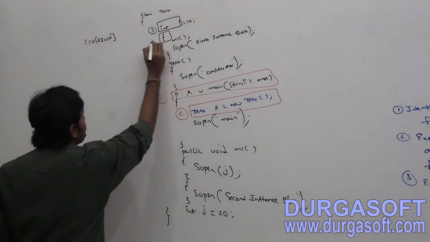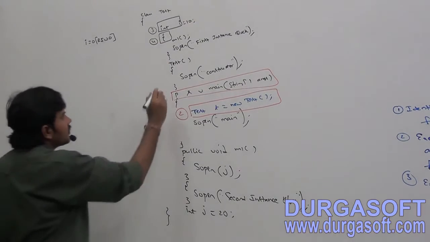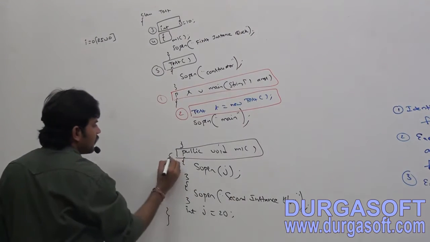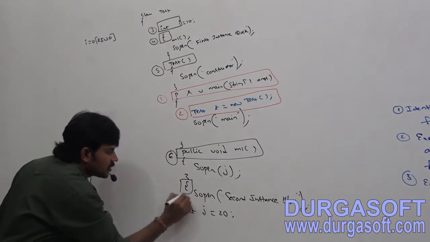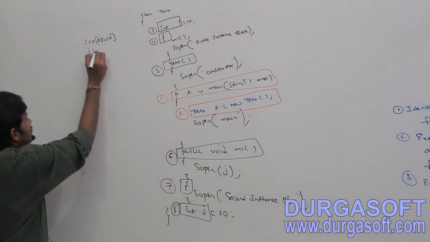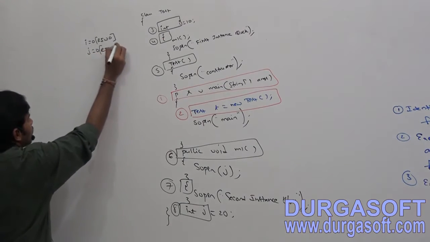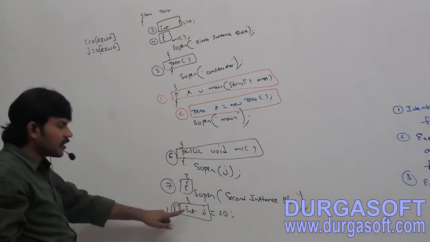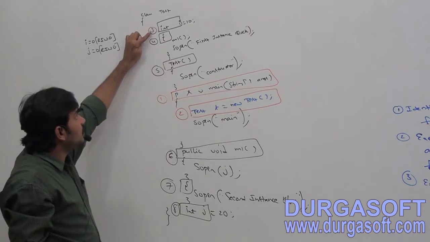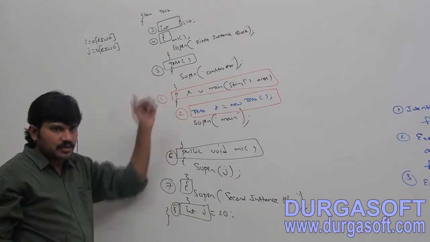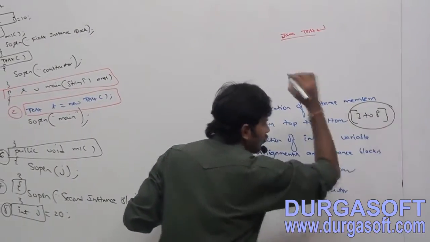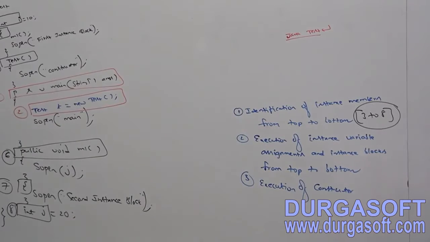Next, instance member 4, the constructor is 5, the instance method is 6, the instance block is 7, and the instance variable is 8: j is equal to 0. Read indirectly, write only. So identification of instance members goes from the third step to the 8th step. Correct or not? Okay, first step completed. Can you tell what is the second step?